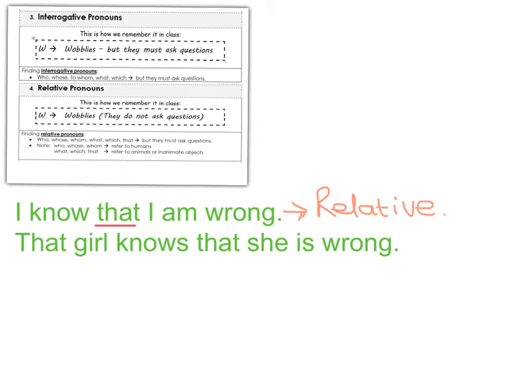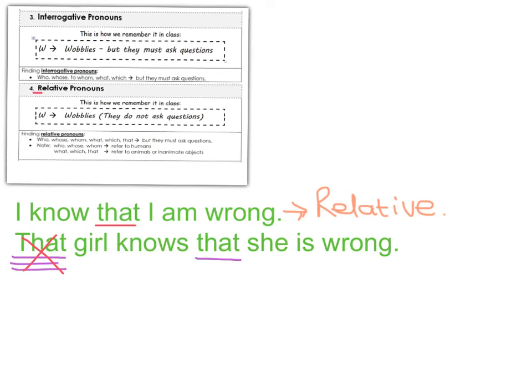Have a look at the next one. The next one says, that girl knows that she is wrong. So let's underline the word that and the other one that. And let's have a look at the first word, that. Now we need to determine if it points to something. Let's see. That girl. It points to that girl. Therefore we know that this is not a relative pronoun because it points to something.